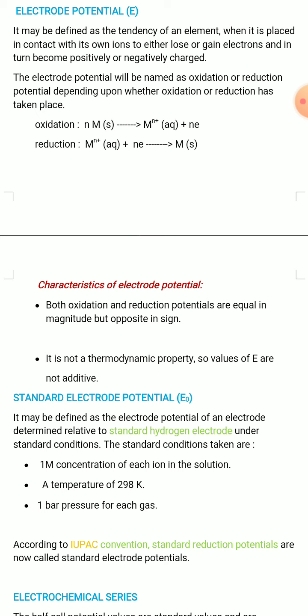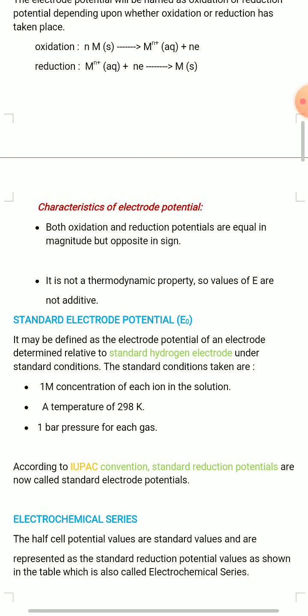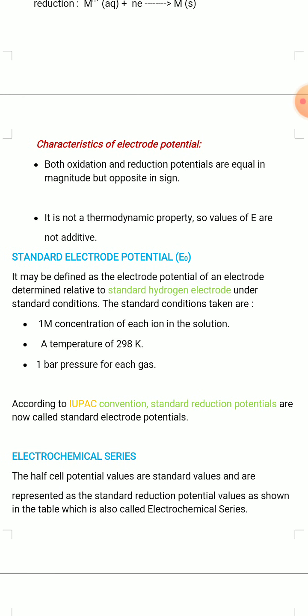Okay, now standard electrode potential. What is standard electrode potential? It is represented by E0, and it may be defined as the electrode potential of an electrode determined relative to the standard hydrogen electrode under standard conditions.